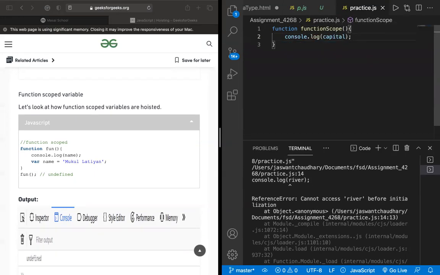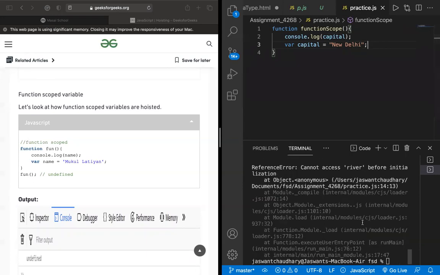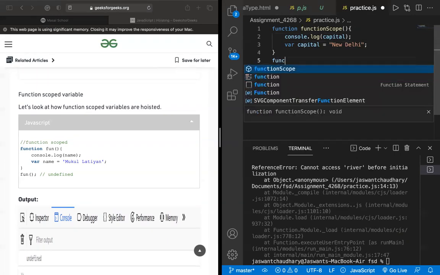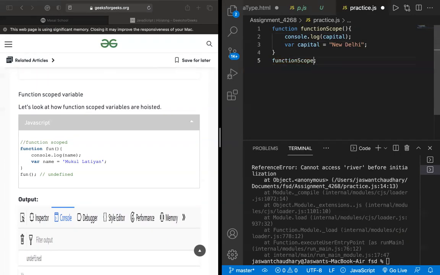After this line, we are defining capital is equal to, and I'm making it New Delhi, not just Delhi, otherwise some Krantikari people will come and say, hey, you are wrong. Now first let me invoke this function. When I'm invoking this function, what do you think the output should be?